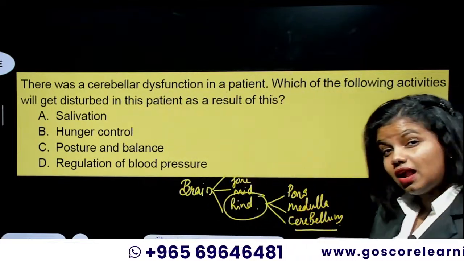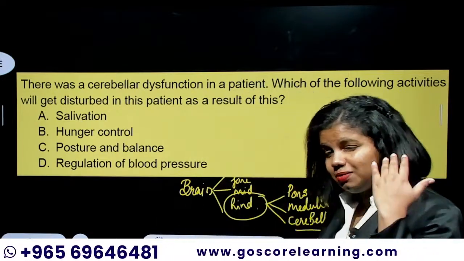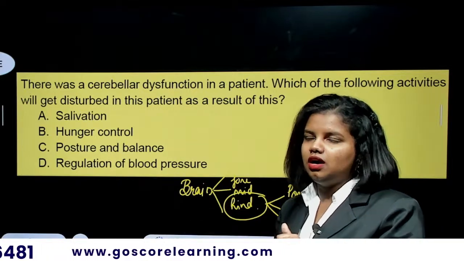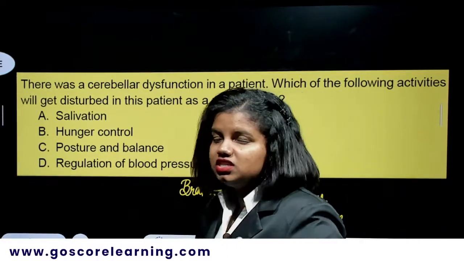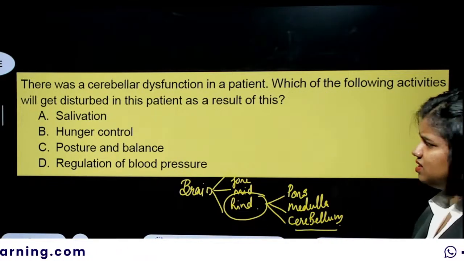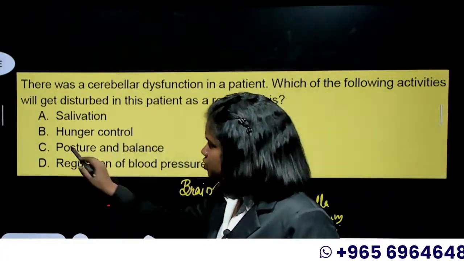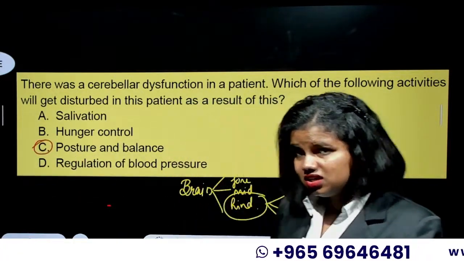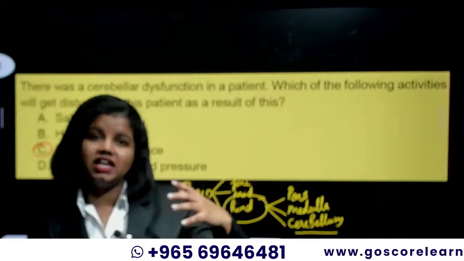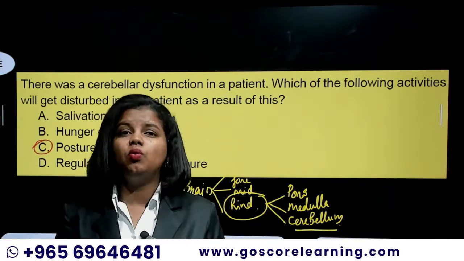If there is a cerebellar dysfunction, if something has happened to the cerebellar region of the brain, what activity of the body would get arrested or show dysfunction? It's nothing other than the posture and balance. It's a very direct question from the textbook. We have already learned that it's the hindbrain's cerebellar part which is controlling the posture of your body, how you stand, how you sit, how you walk in a straight line.